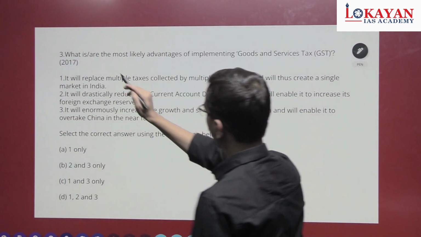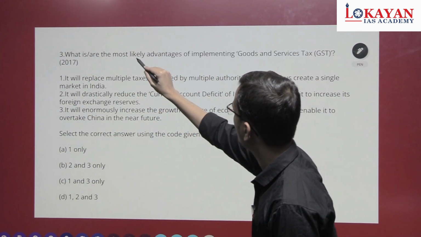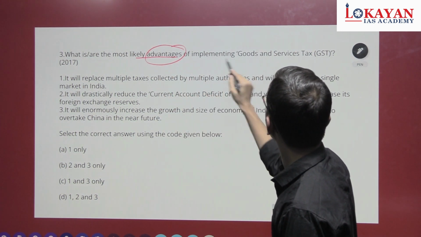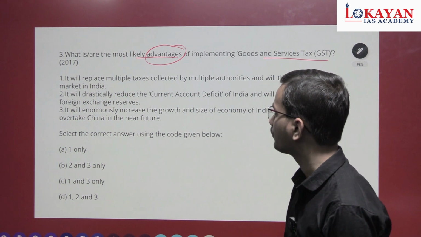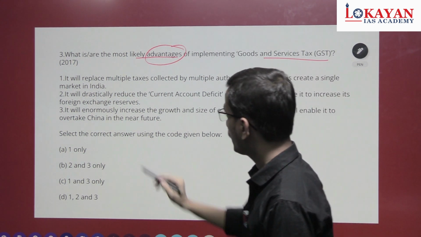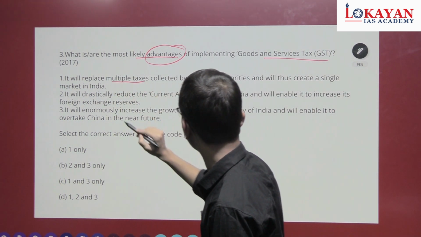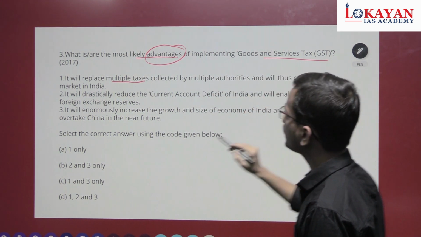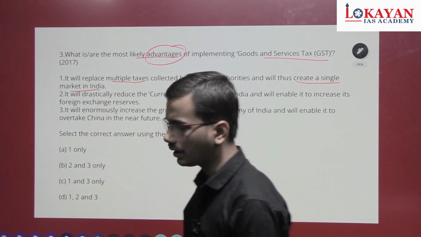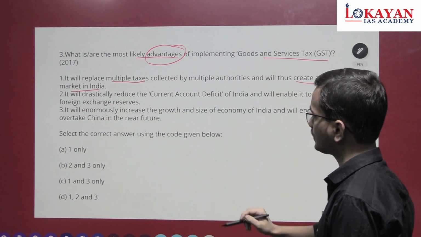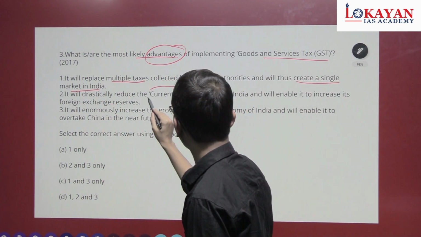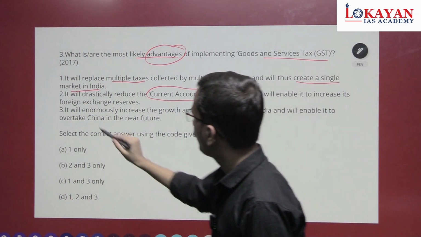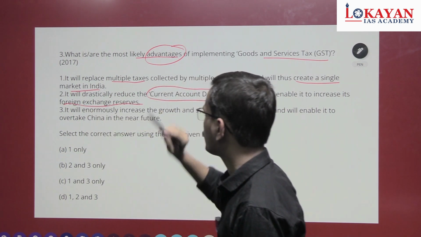See, read what are the most likely advantages. Highlight the word advantages of implementing GST. Okay, first statement, it will replace multiple taxes collected by multiple authorities and will thus create a single market in India. Second, it will drastically reduce the current account deficit of India and will enable it to increase its foreign exchange reserves.